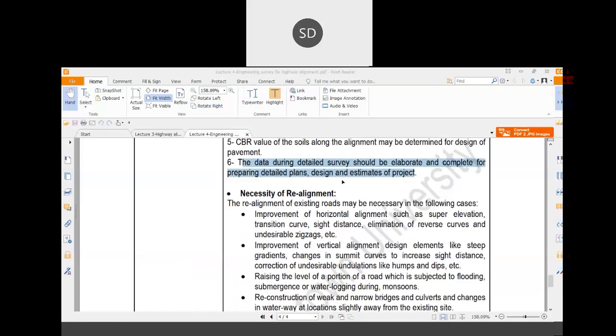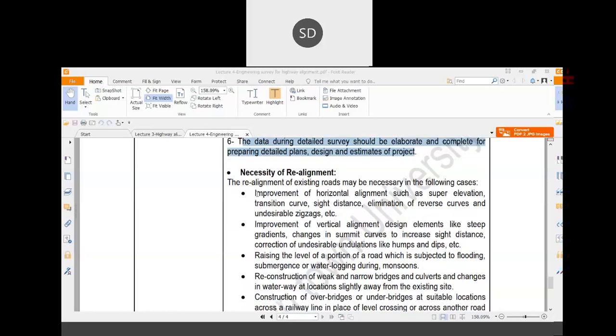Now, next question is necessity of realignment. Necessity of realignment means suppose there is an already existing road, but you want to realign that road because of different reasons. So, what are these reasons? When do you need to change the alignment of the existing road?